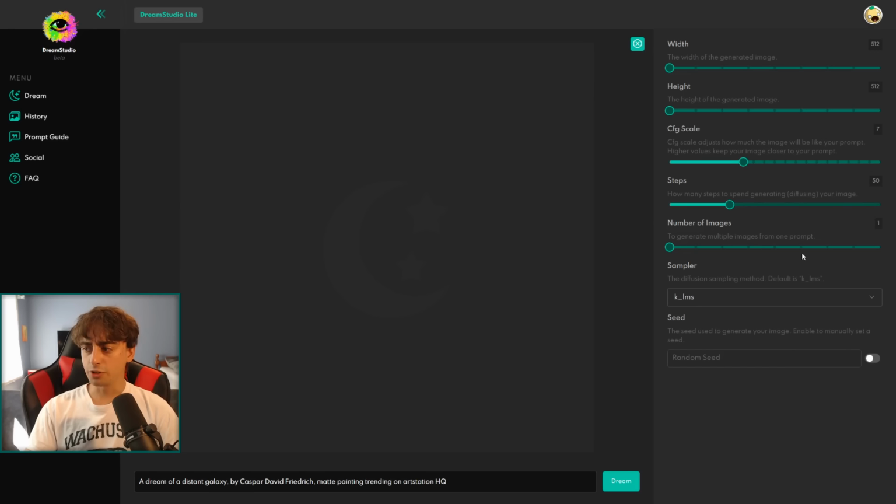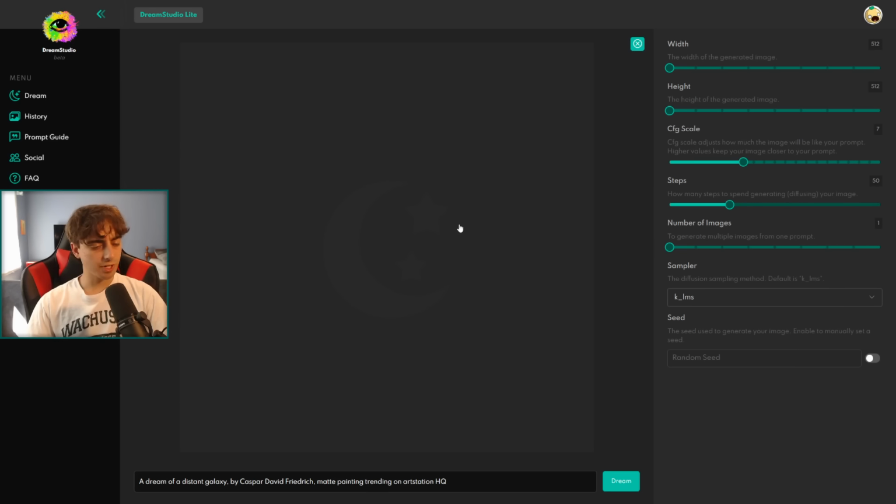So, getting into the Dream Studio interface. As you can see right here in the center of the screen, this is where all of our various images are going to appear when they are generated. And towards the right-hand side of the screen, we can see some sliders that adjust the output of our final image result, and they have a big effect on the way things can look.